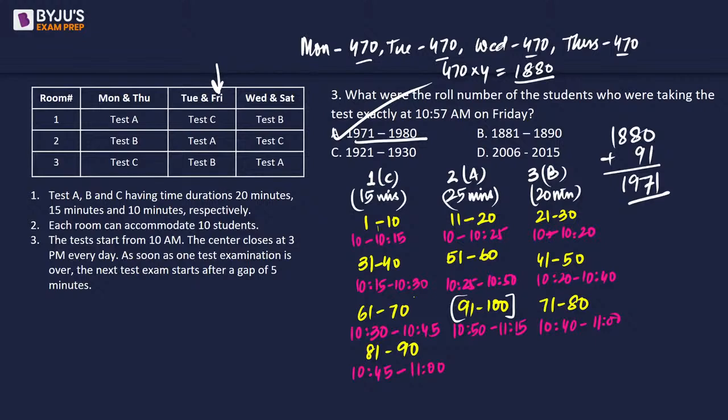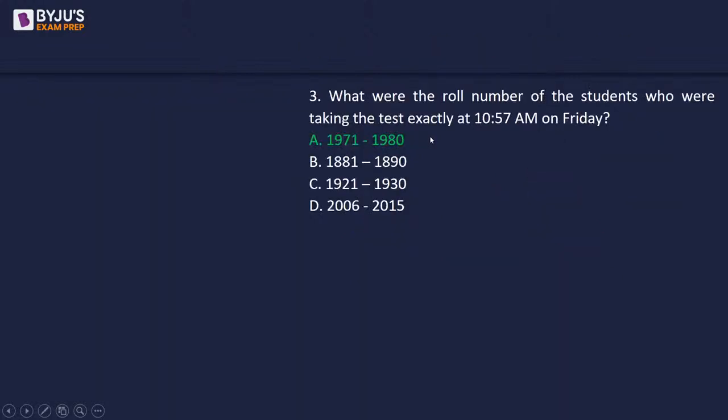So you can see that this is little lengthy, but there is no way that we would straight away know which roll number is going to end where without considering at what time they enter and what time they leave. Option A will be the answer.